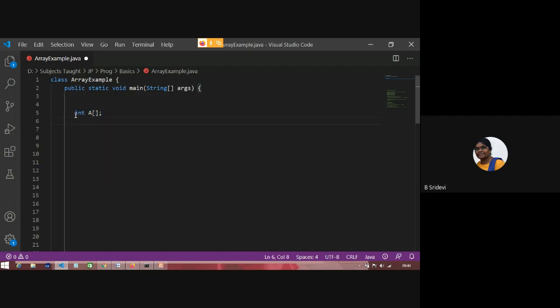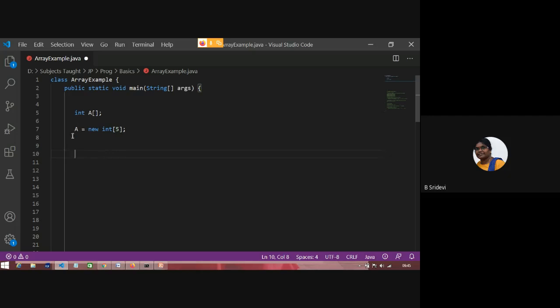So this is step 1, and step 2 is the actual allocation of the array. Actual allocation of the array happens with the keyword new. New allocates memory for an array. See, I'm doing something like this.